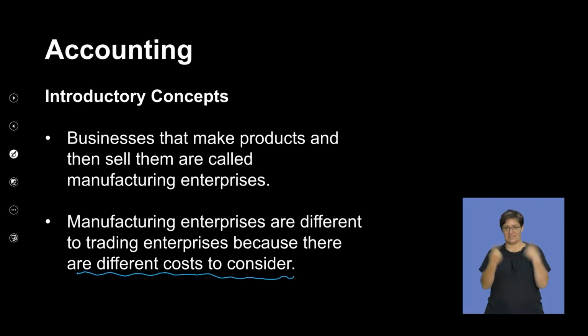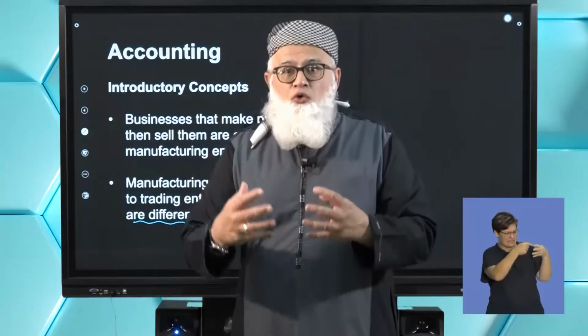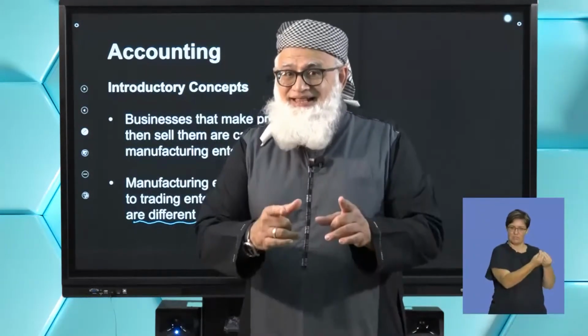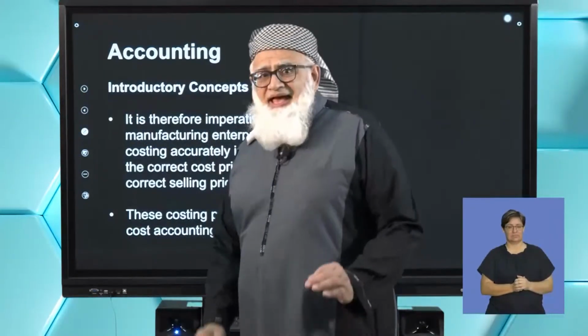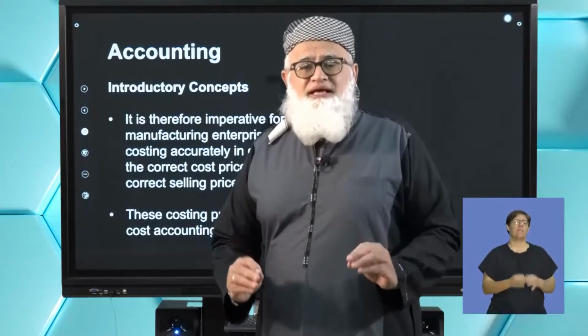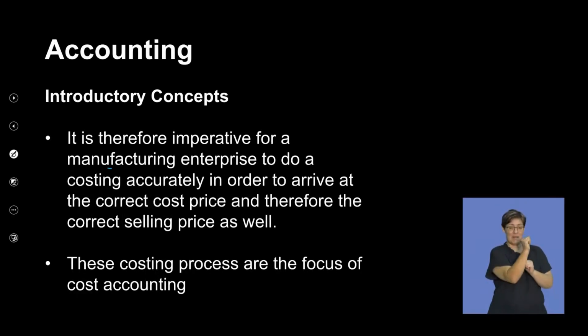Remember, when you're making a particular product, you've got to identify all the costs that go into making that product, and that is important. Okay, so now, it is imperative, meaning it is of utmost importance, for a manufacturing concern to do a costing accurately, because they need to know exactly what is the cost of making that product.